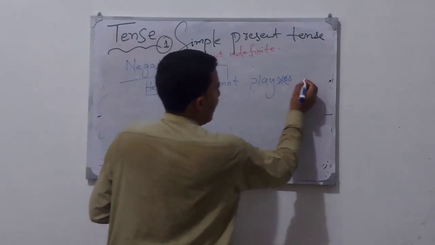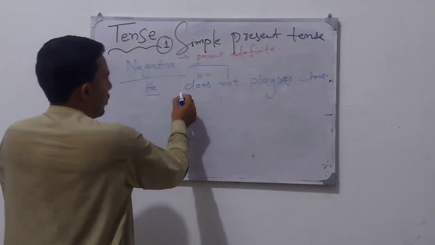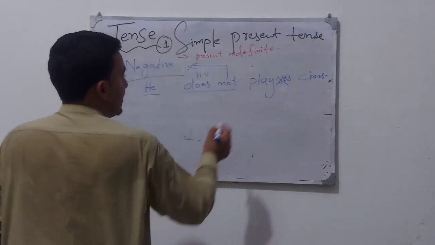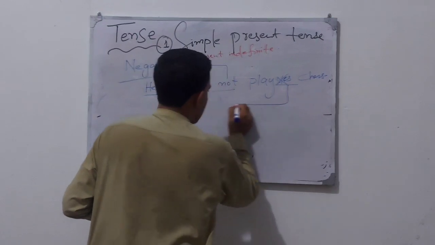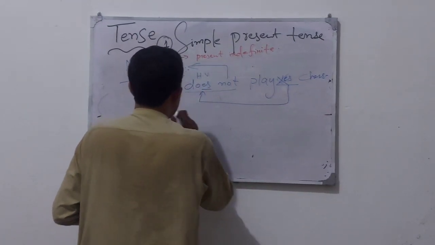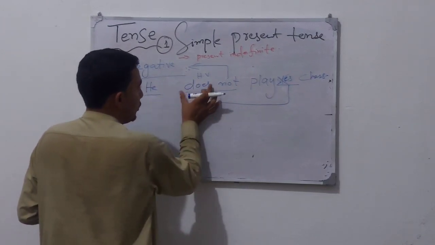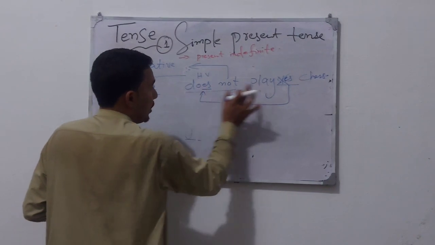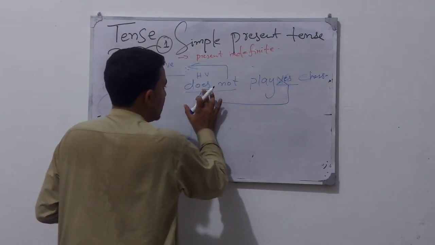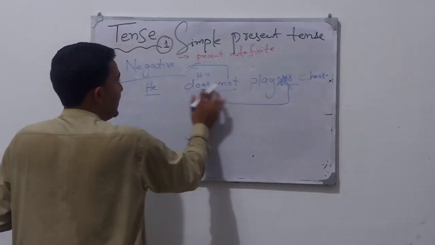He does not play chess. This is the negative of the positive sentence. He does not play chess, and this s and es will come to this does. Does is the helping verb, so with the singular we use does, so the es comes to the does, so it will simply be neglected from here. He does not play chess.